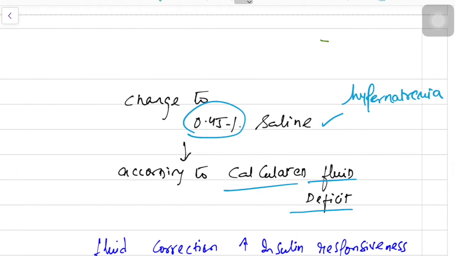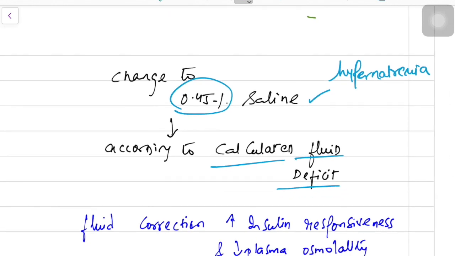Then change the maintenance fluid to 0.45% normal saline. This 0.45% normal saline will do two things. It will check the iatrogenic hypernatremia, which is caused due to your correction, and second, it will prevent hyperchloremic acidosis.